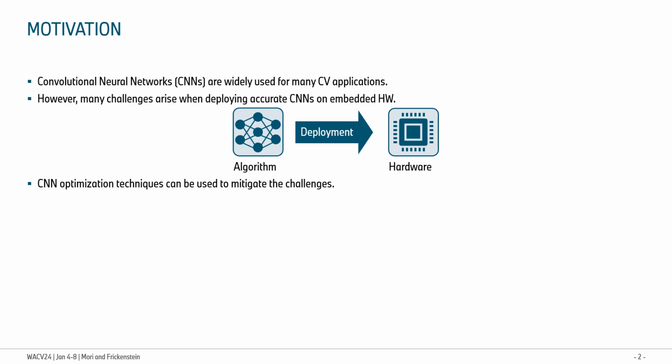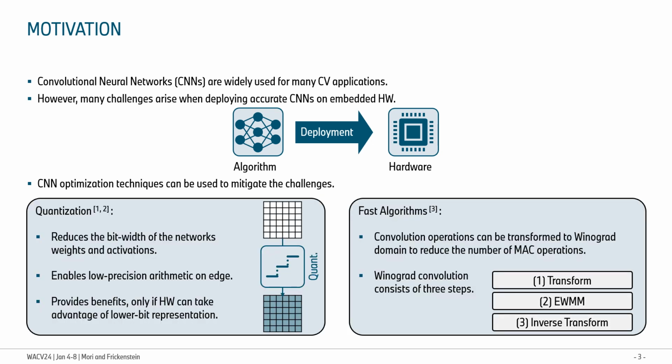Nowadays, convolutional neural networks have shown to be effective on many computer vision tasks, such as image classification, semantic segmentation, or object detection. However, the deployment of such models on resource-constrained hardware remains challenging. Therefore, CNN optimization techniques are needed to mitigate these challenges. On one side, quantization can be adapted to reduce the model footprint by reducing the bitwidth of the network parameters, such as weights and activations.